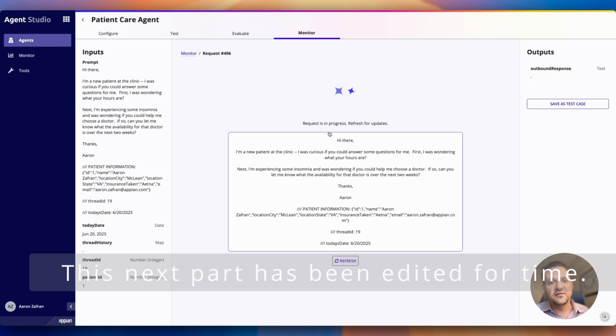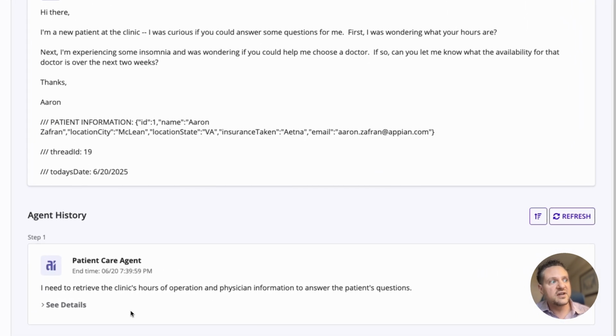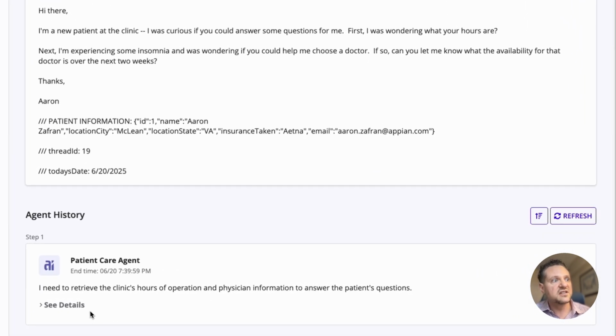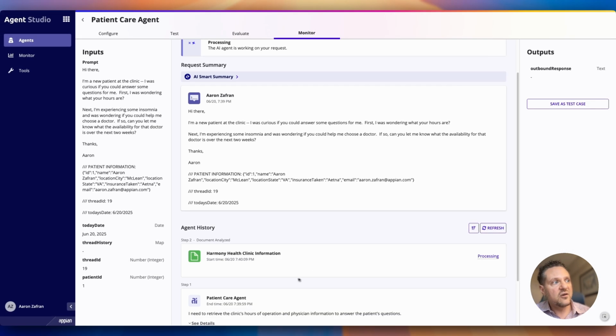So we're now waiting for the first step to occur. The first thing it's going to do is retrieve the hours of operation and physician information to answer the patient's questions. We can look here and see its reasoning to understand why it did that first step. And now it has pulled a document for us, and it's going to take that document and try to use it to answer the questions. This is the information that we have about the clinic.